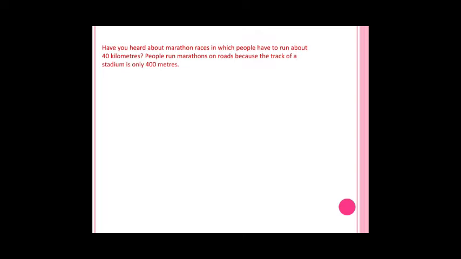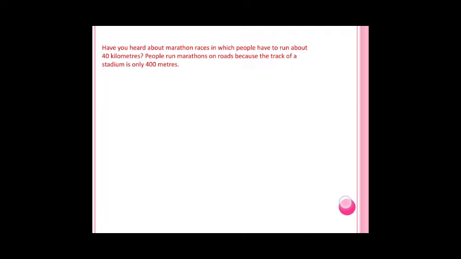People have to run 40 kilometers. So people run marathons on roads because the track of a stadium is only 400 meters. People do not run in the stadium, because the stadium is only 400 meters, but for this marathon race they want to run 40 kilometers.